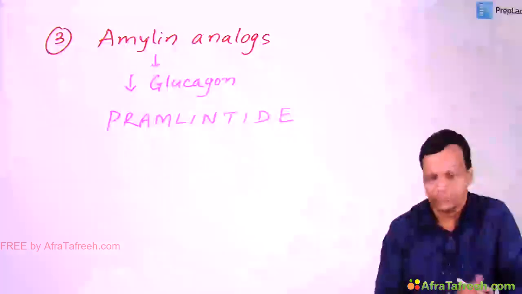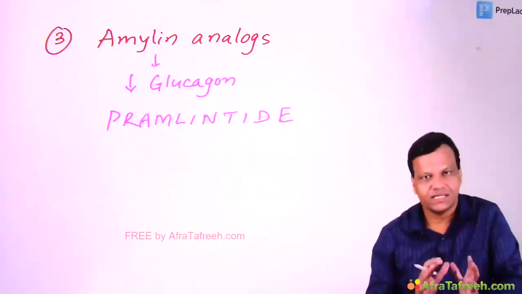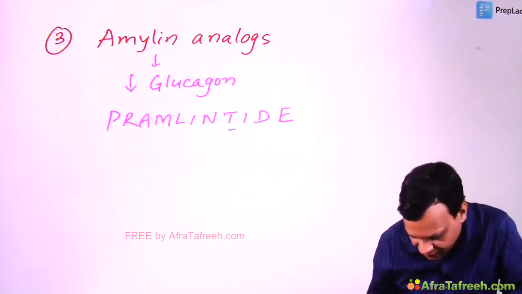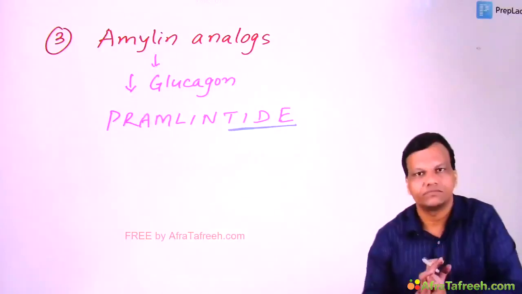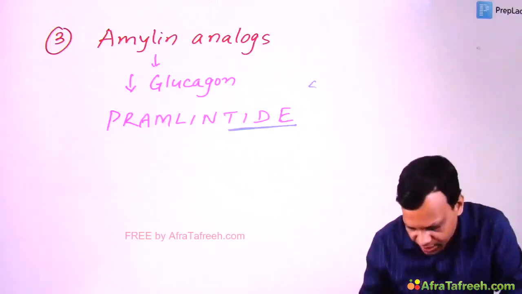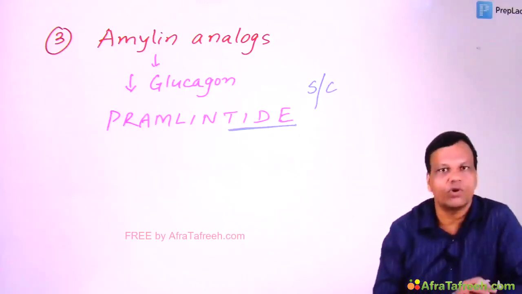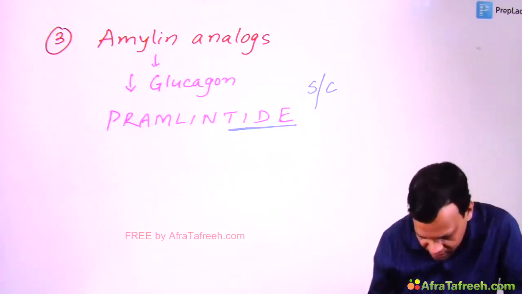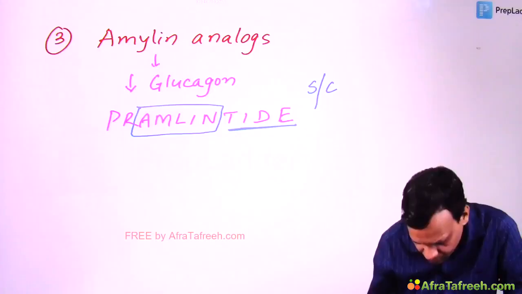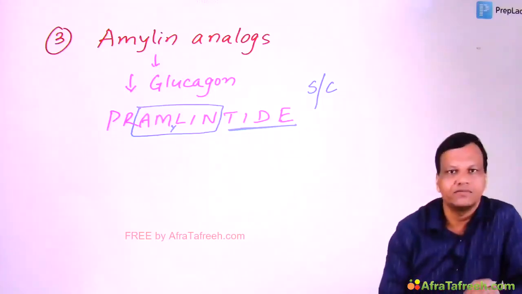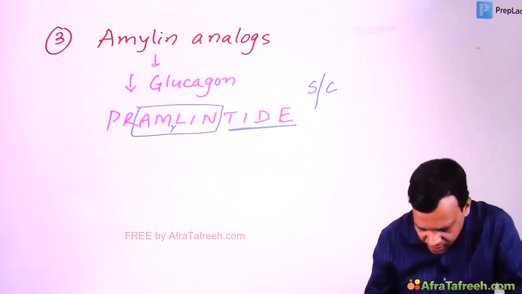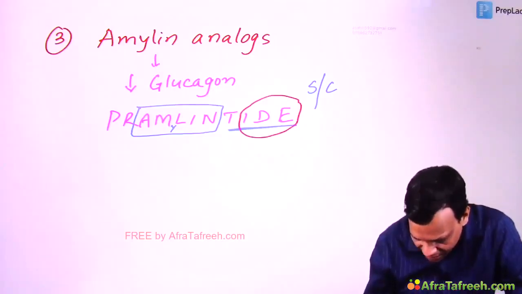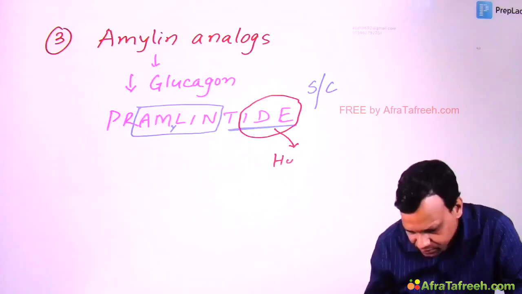Pramlintide. From the name you can find many things. First of all, the name is ending with "tide," meaning it is a peptide. So it cannot be given orally. It needs to be given by injection, which is subcutaneous. Number 2, its name contains amylin. If we put a small y, it becomes amylin, so it is an amylin analog. Third thing, its name ends with "ide," so that means it can cause hypoglycemia.